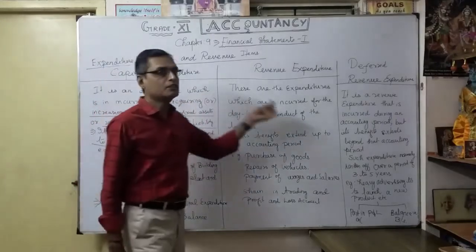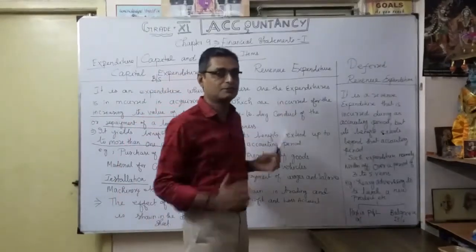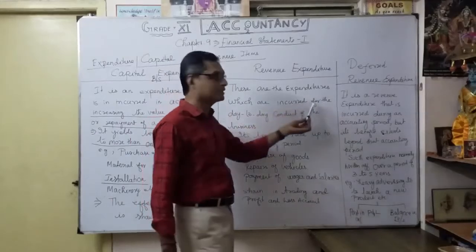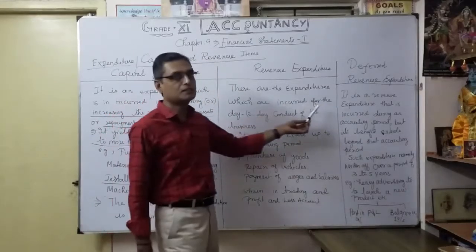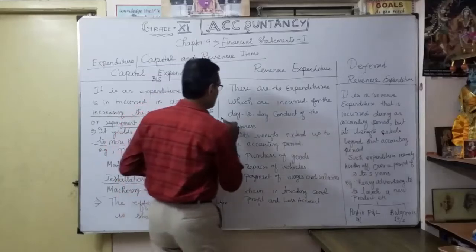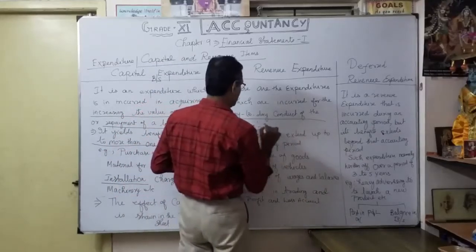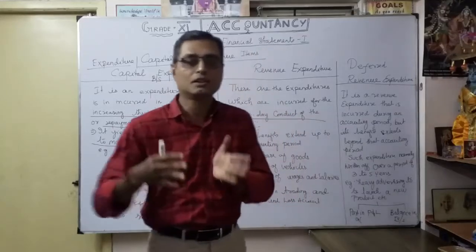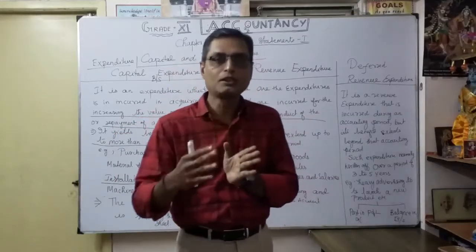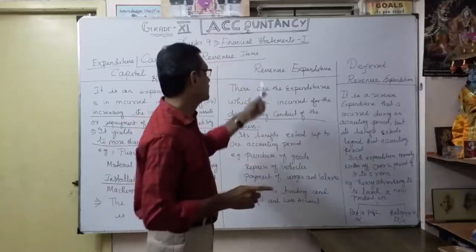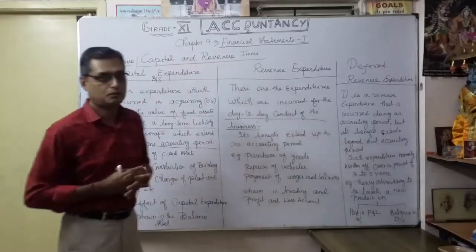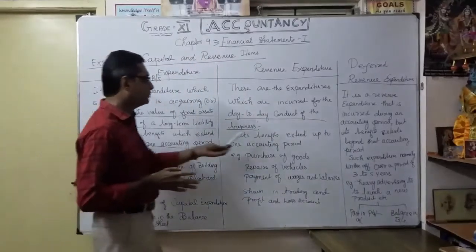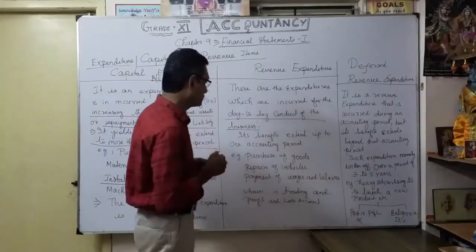Again, revenue expenditure is just the opposite, very simple. These are expenditures incurred for the day-to-day conduct of the business. Any expenses to maintain the business within the accounting year, only one accounting year, are called revenue expenditure. The benefits extend up to one accounting period.